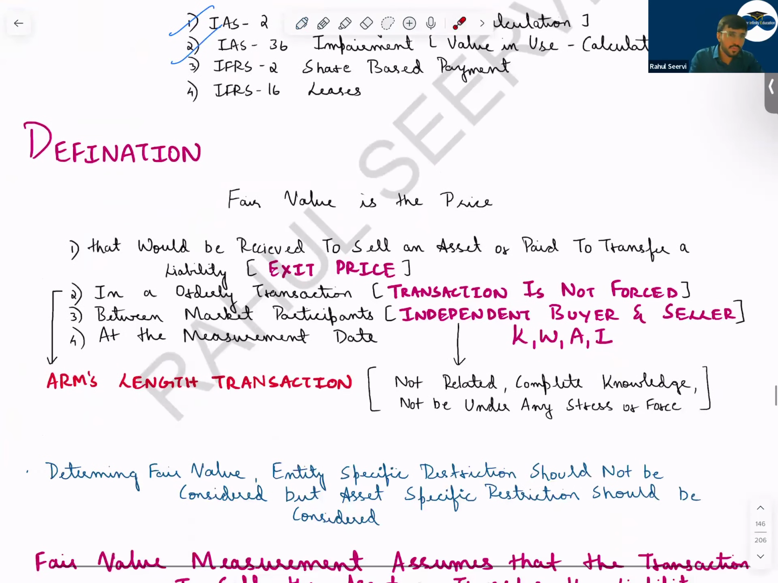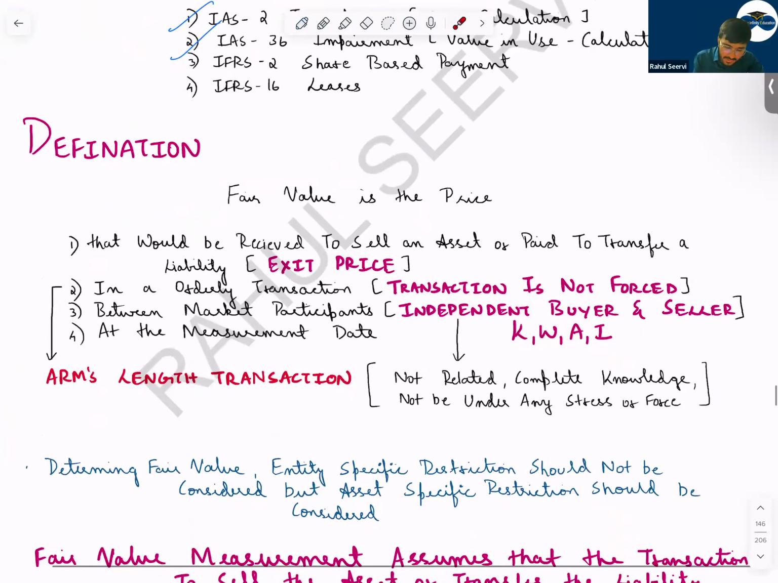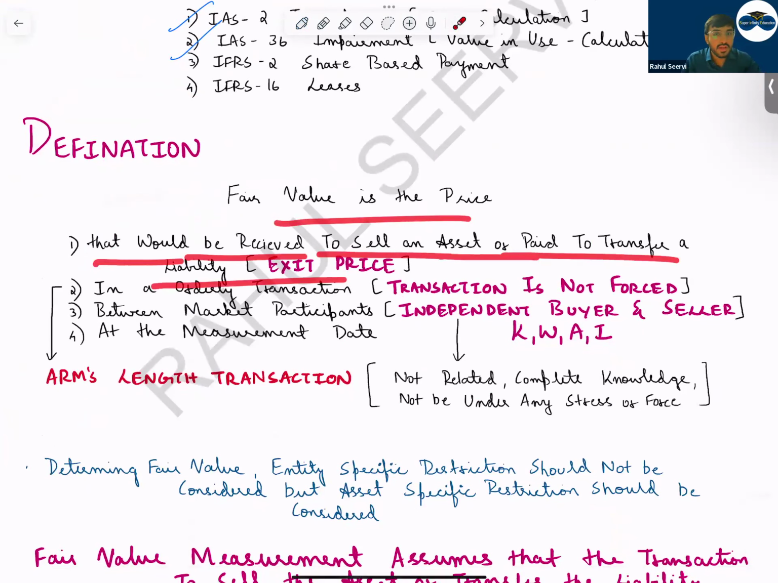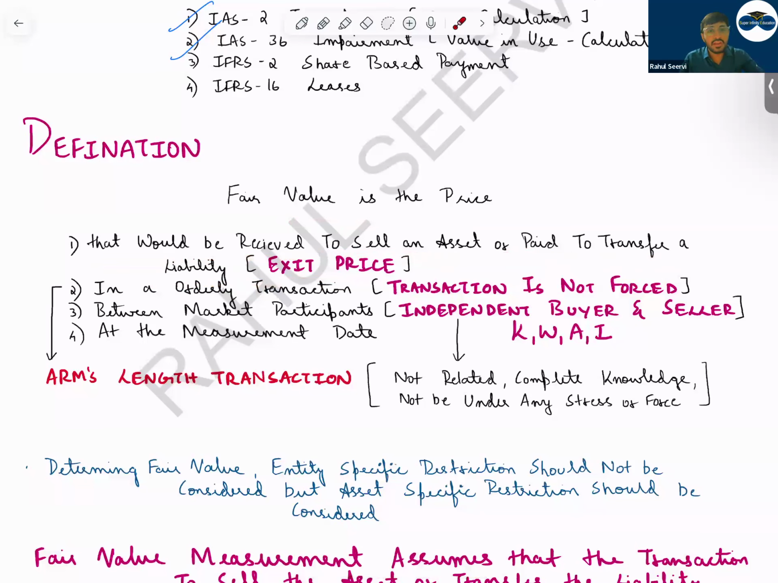So what is the definition? What is fair value? Fair value is the price that would be received to sell an asset or paid to transfer a liability. It is an exit price, it is not an entry price. Understand? So what is the amount if I sell this asset in the market today? What is the amount I will get in an orderly transaction?